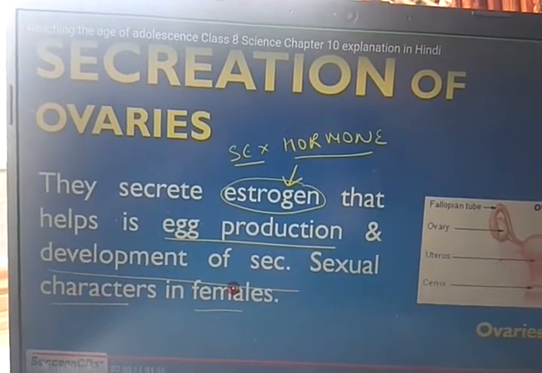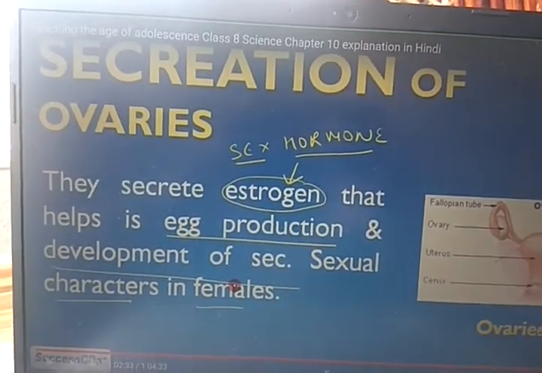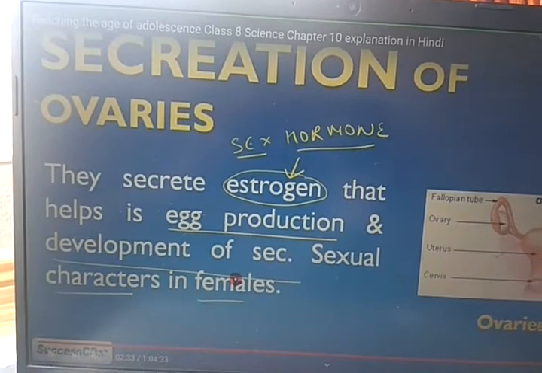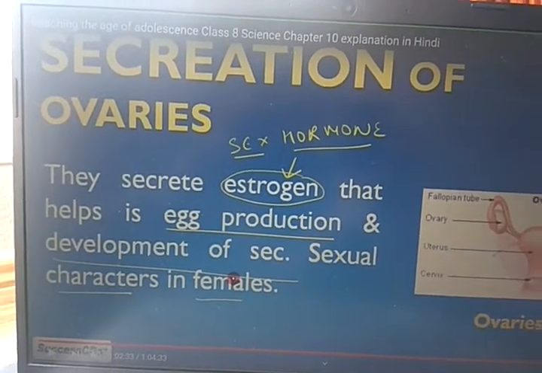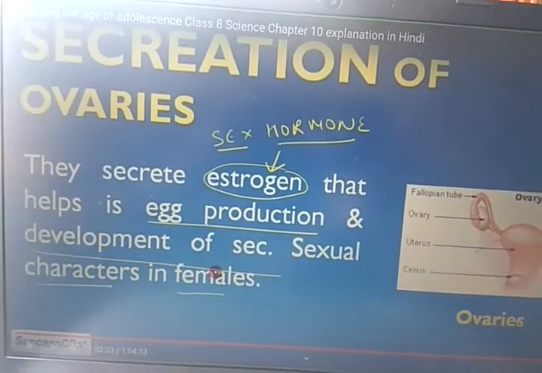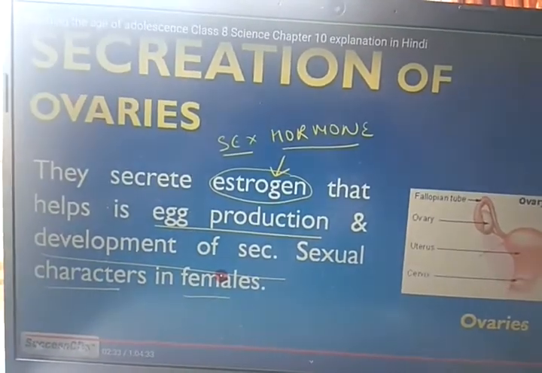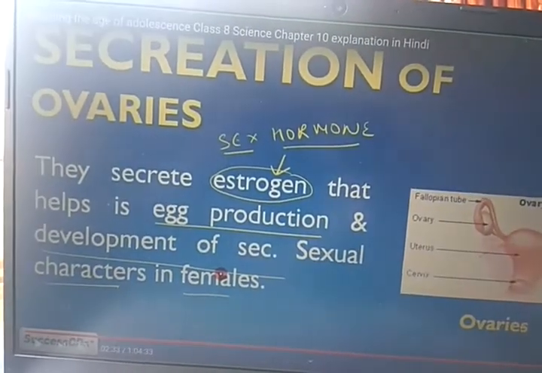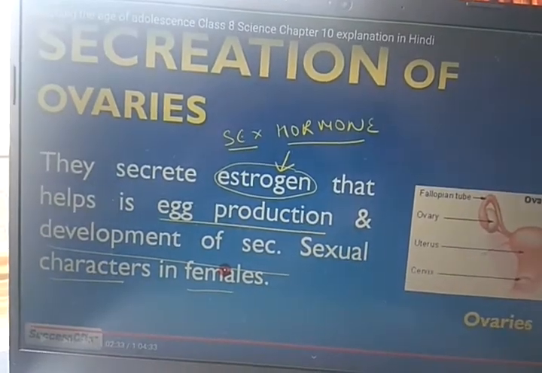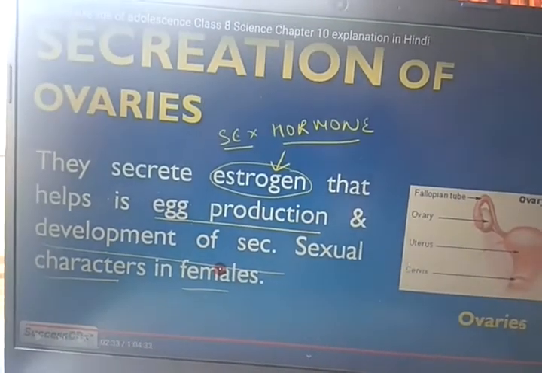Secretion of ovaries: they secrete estrogen, right? Estrogen is a sex hormone of female that helps in egg production and development of secondary sexual characters in female.